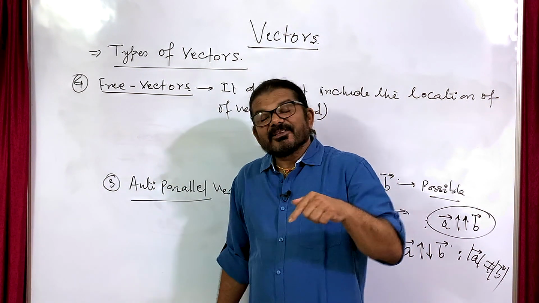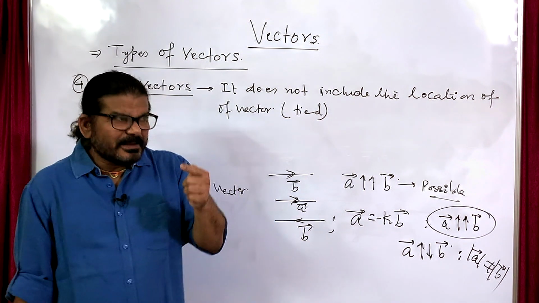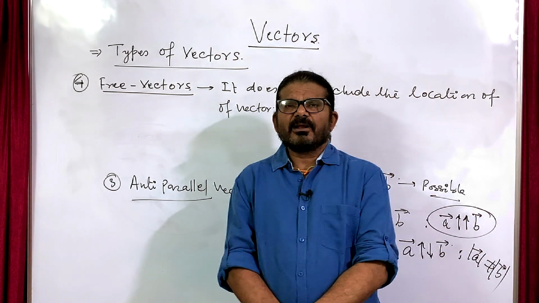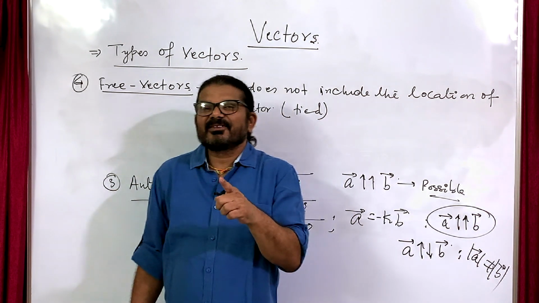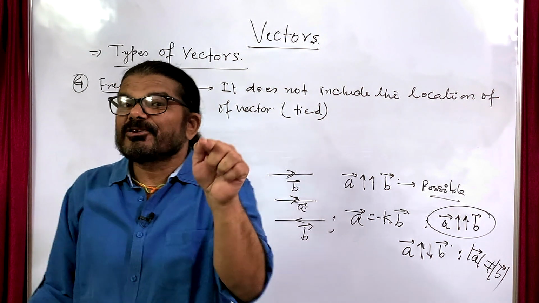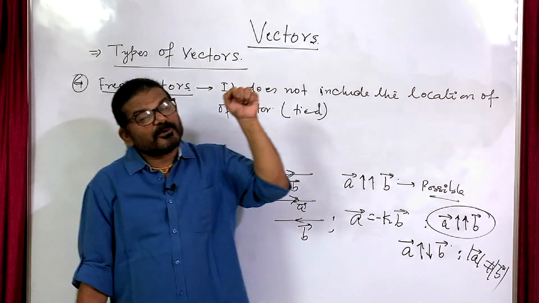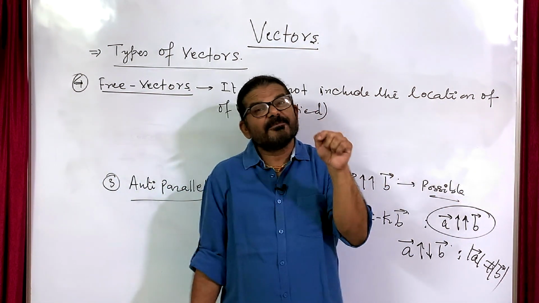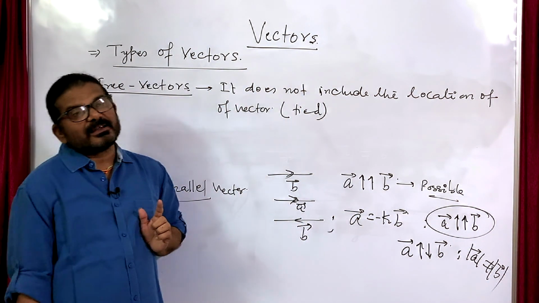Tied vector, as you will see in the case of rotational motion of a rigid body. In that case the vectors will behave as sliding vectors, where the line of action cannot be shifted, meaning its position of action will not change, it will be fixed, and those vectors will behave as tied vectors.